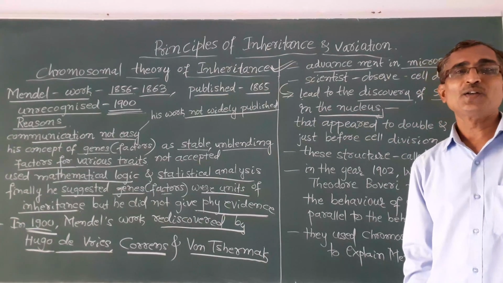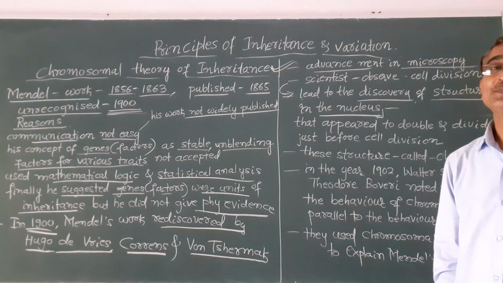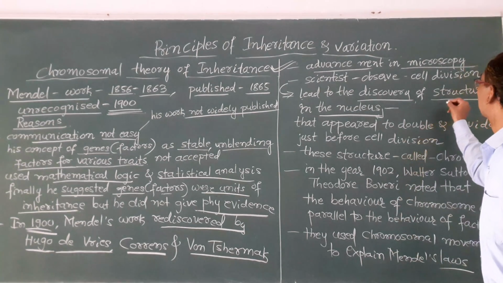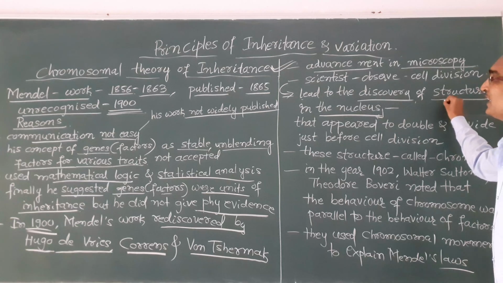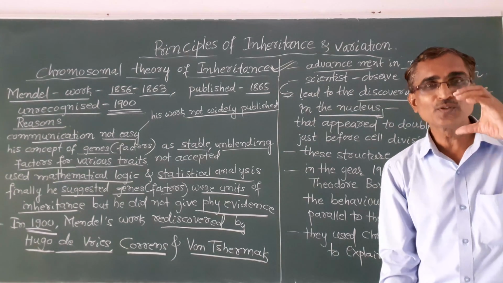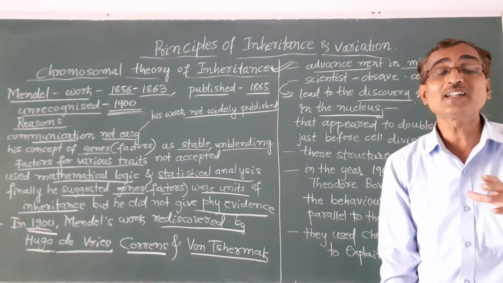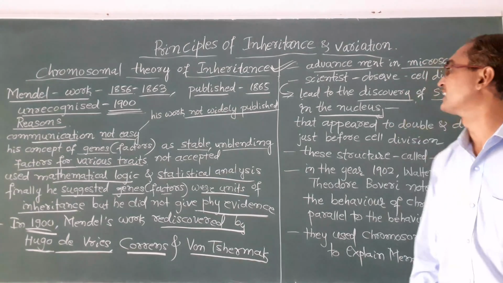Due to this microscope, the scientists found a structure in the nucleus. They were able to observe the cell and nucleus, and they could discover some structure in the nucleus.